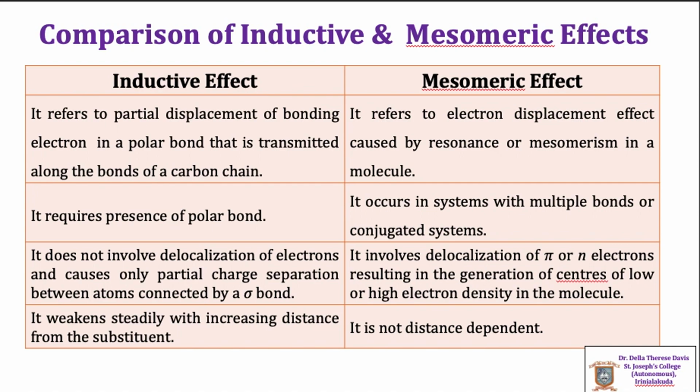Inductive effect does not involve the delocalization of electrons and causes only partial charge separation between atoms connected by a sigma bond. Mesomeric effect involves delocalization of pi electrons or n electrons, that is non-bonding electrons, resulting in the generation of centers having low electron density or high electron density in the molecule. The strength of the inductive effect decreases steadily with increasing distance from the substituent, and mesomeric effect is not distance dependent.